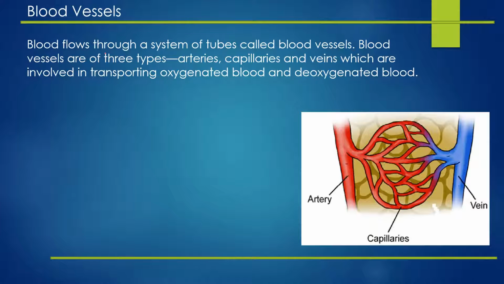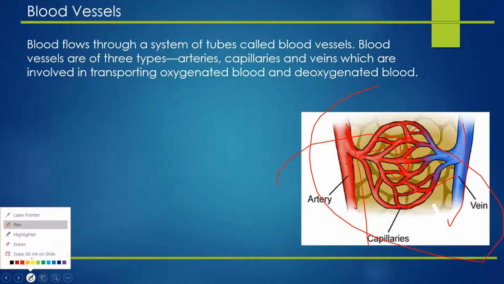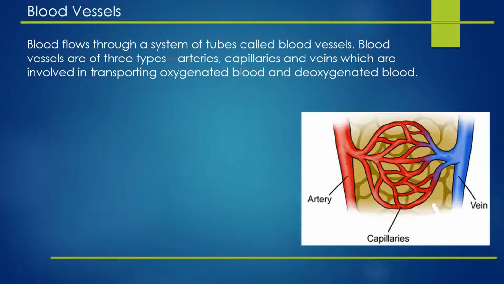Blood flows through a network of tubes called blood vessels. And blood vessels are of 3 types: arteries, capillaries and veins, which are involved in transporting oxygenated blood and even deoxygenated blood. In this image you will see that the red are arteries and the blue over here is veins.